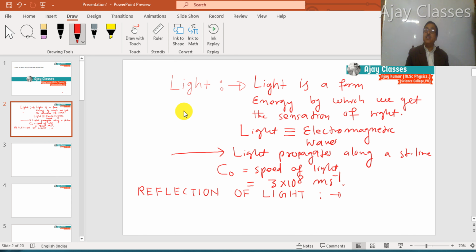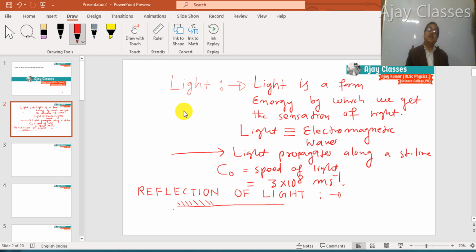To show this reflection, we first take a plane mirror, because the plane mirror is the simplest way to reflect light. We take a plane mirror where one side is painted.